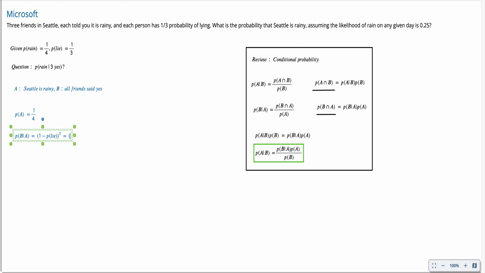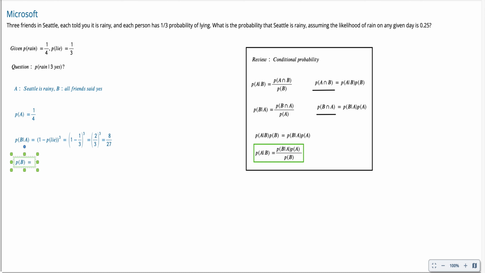So let's plug in the numbers. That's 1 minus 1/3, to the third power, which is 2/3 to the third power. Sorry, I have to type this on the computer. To the third power, that's 8 over 27. The last part is the probability of B. The probability of B is a little tricky, so let's break it down here. What does it mean by the probability of all your friends said yes?